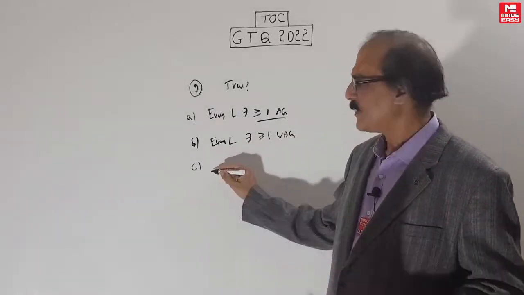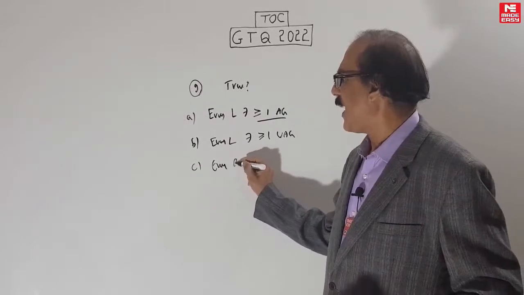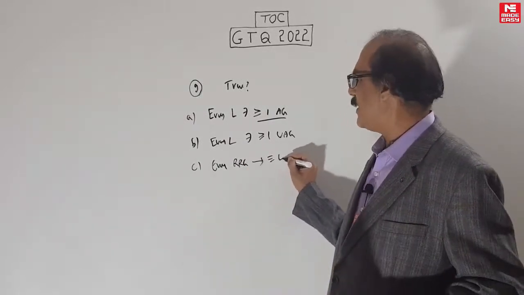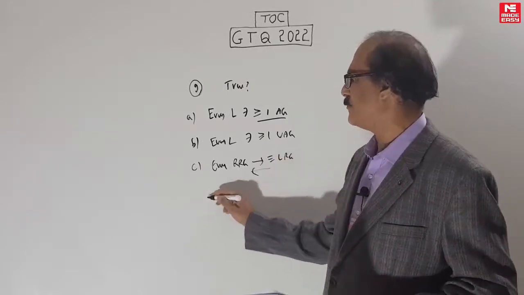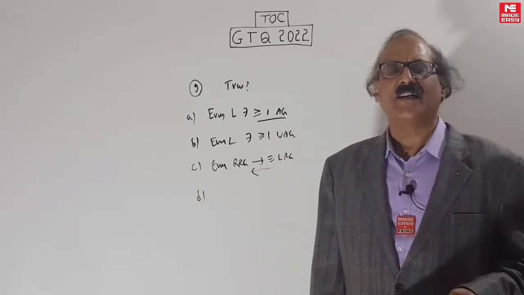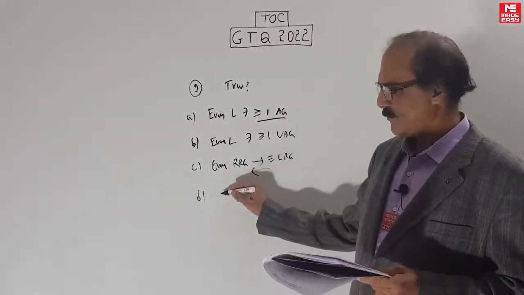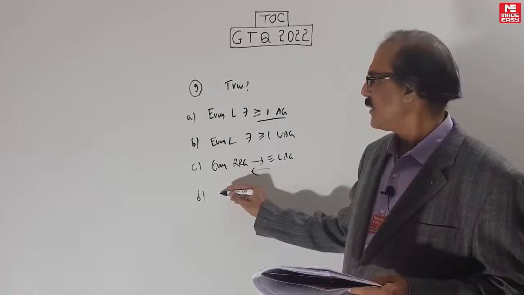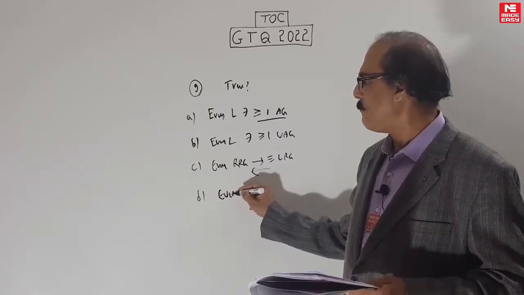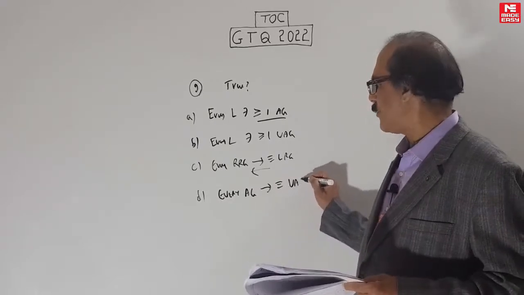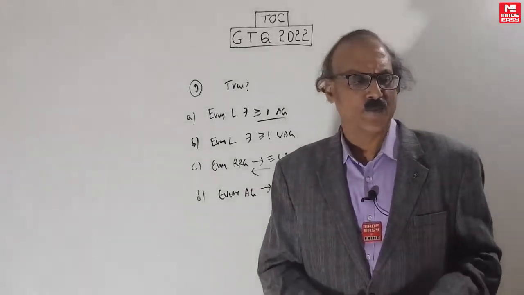C says every right recursive grammar has an equivalent left recursive grammar and vice versa. D. Right recursion cannot always be removed and made into left recursion, and backwards also. Last is every ambiguous grammar has an equivalent unambiguous grammar for it.